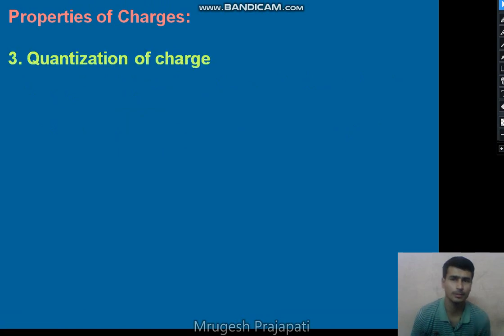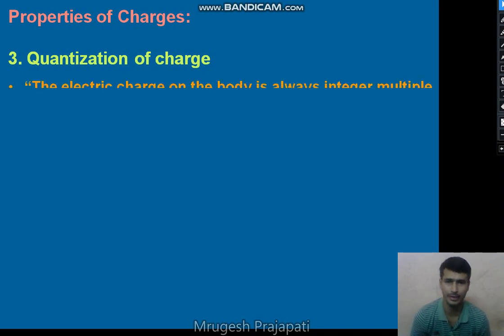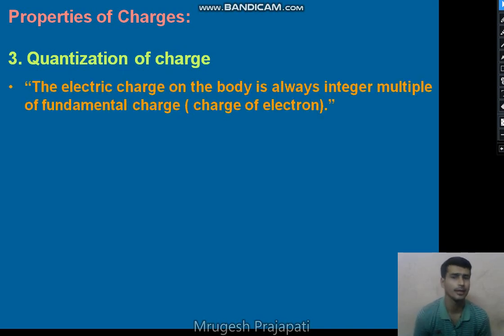Now, the third property of the electric charge, that is the quantization of the electric charge. What do you mean by the quantization of electric charge? First we will see that the electric charge on a body is always an integer multiple of the fundamental charge, that is the charge of the electron. Right? This statement is known as the quantization of the electric charge.